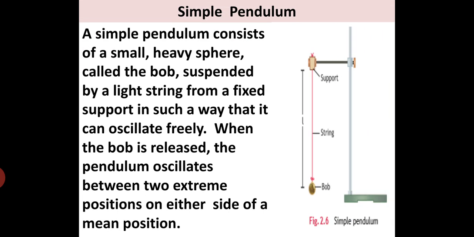So next we'll study a simple pendulum. A simple pendulum consists of a small heavy sphere called the bob, suspended by a light string from a fixed support in such a way that it can oscillate freely. When the bob is released, the pendulum oscillates between two extreme positions on either side of a mean position. Here you can see a simple pendulum. If you touch the bob and move it, it will move freely from one end to the other end, passing through the mean position. So this is a simple pendulum.